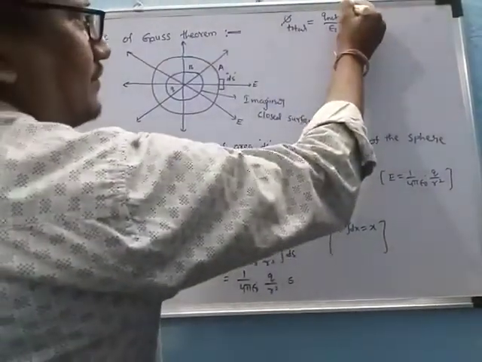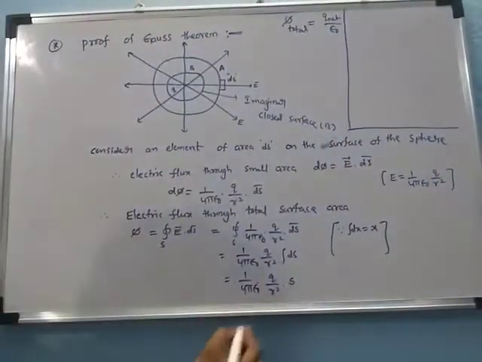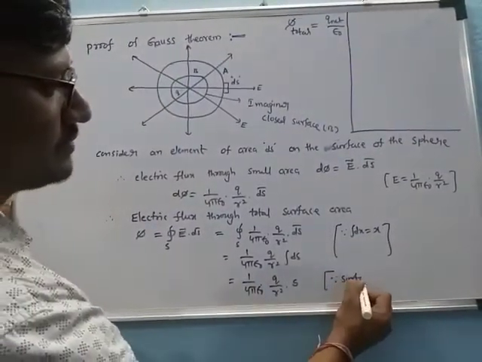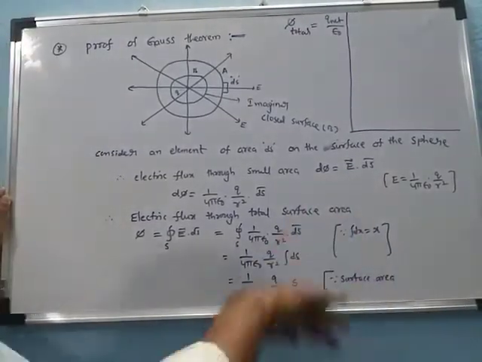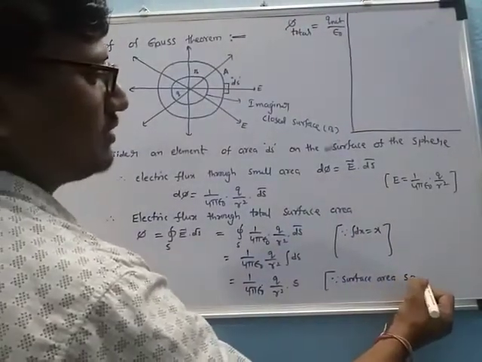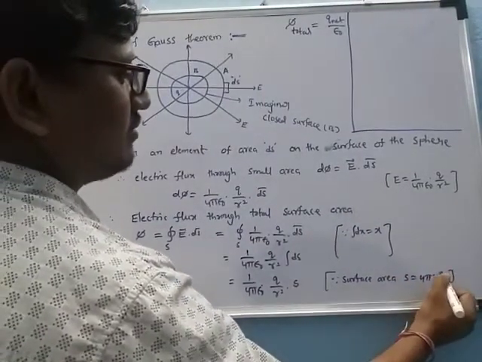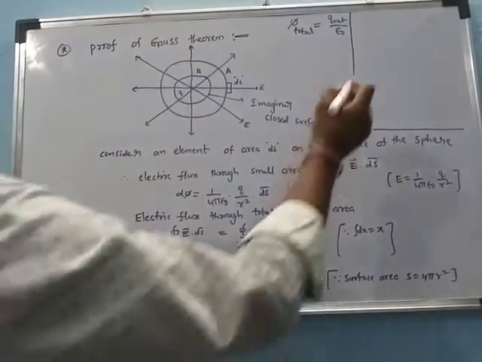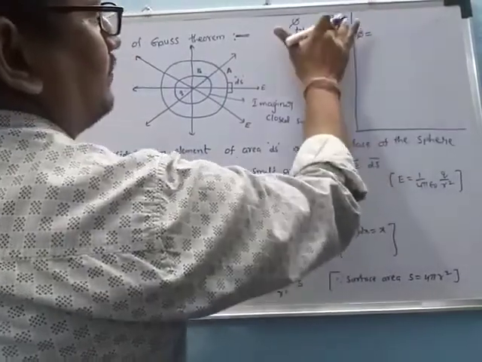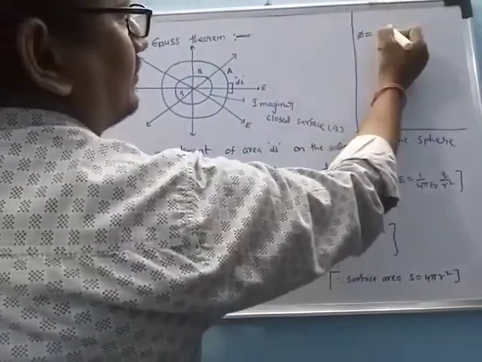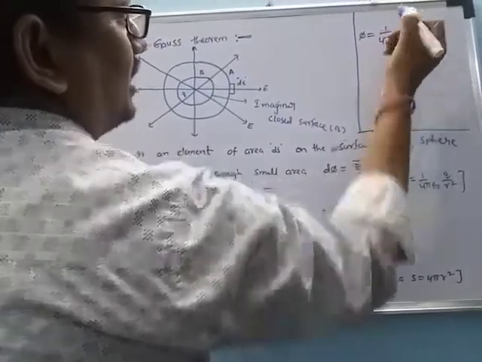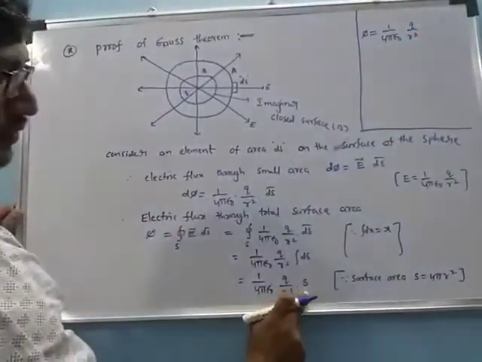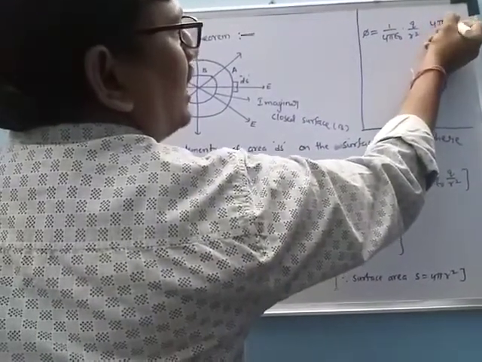Here S is the surface of the sphere. We know the formula for the surface area: S is equal to 4 pi r square. Substituting, phi is equal to 1 by 4 pi epsilon naught q by r square into 4 pi r square.